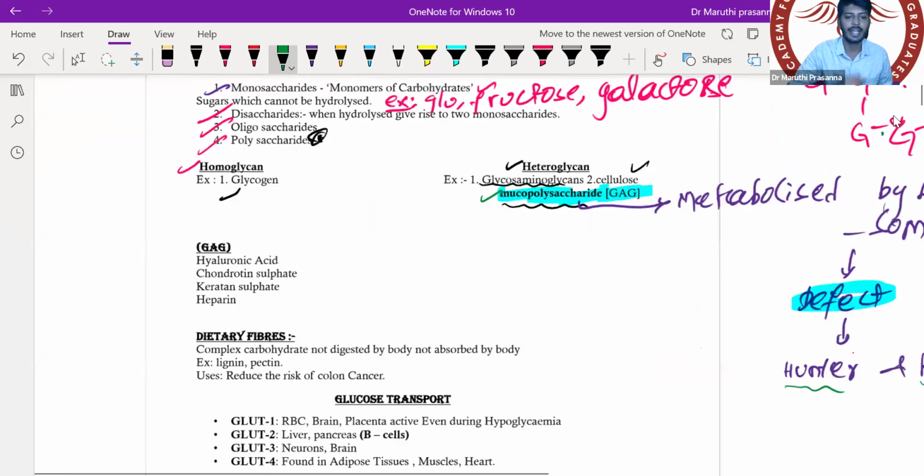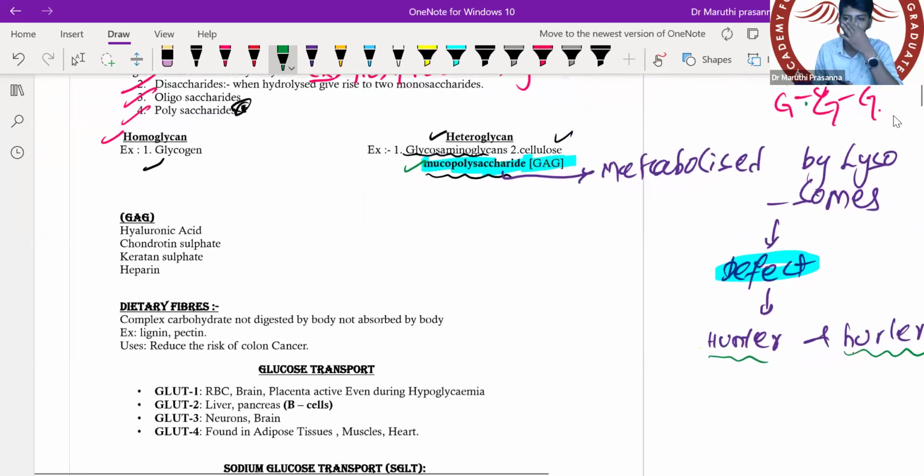Okay. Now let's talk about the classic examples for the glycosaminoglycans. What are the classic examples we have? We have hyaluronic acid. Hyaluronic acid is present where? Can anybody tell me quickly? Come on.